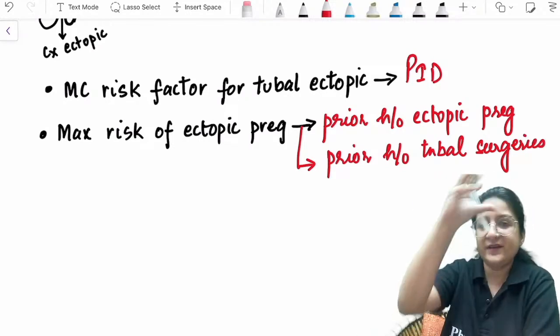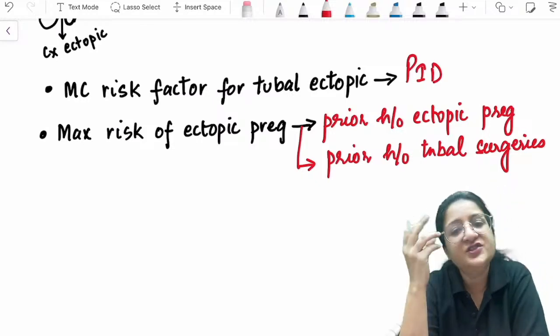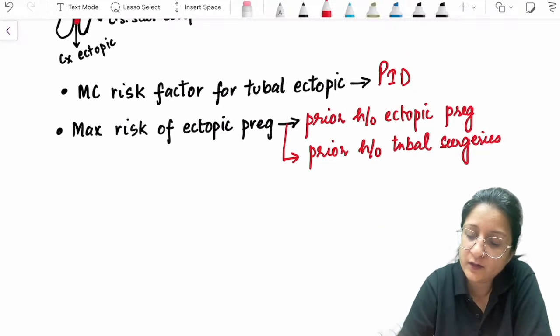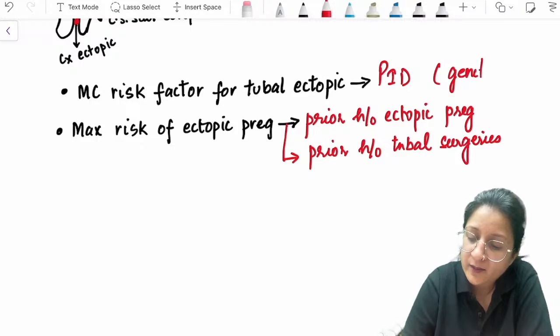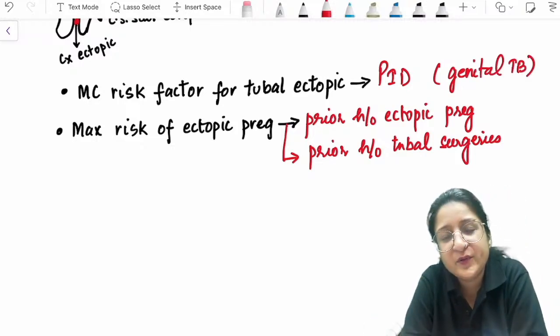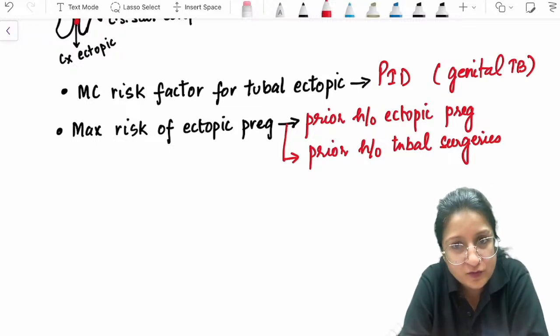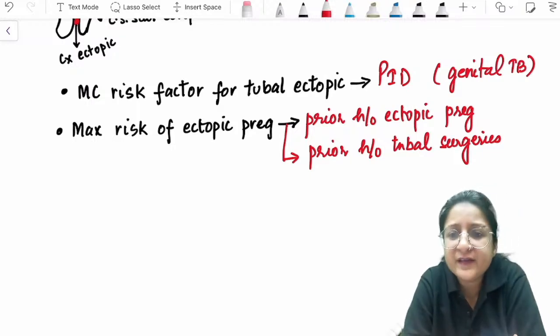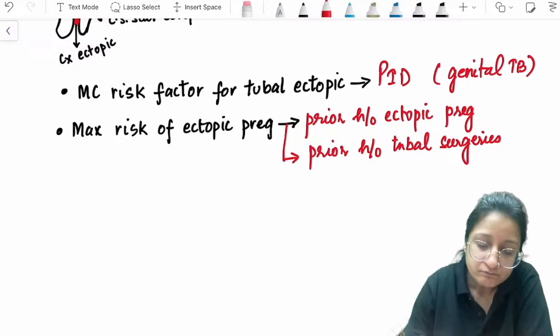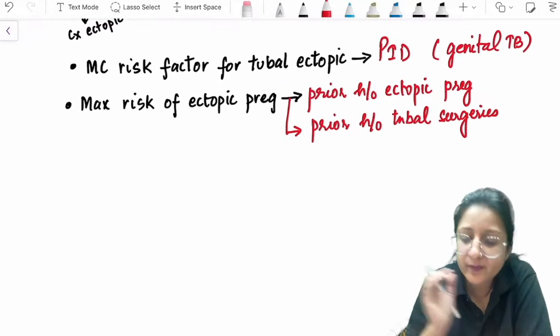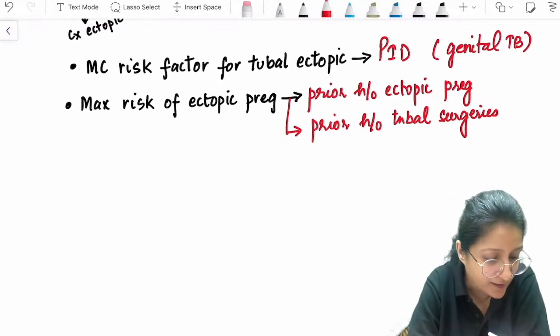So PID in general, and yes, genital tuberculosis also will be included in this PID only, because essentially what genital tuberculosis is doing is fallopian tube involvement and damage to the fallopian tube. It's essentially causing pelvic inflammatory disease only, right? So maximum risk of ectopic pregnancy is the answers I have told you.